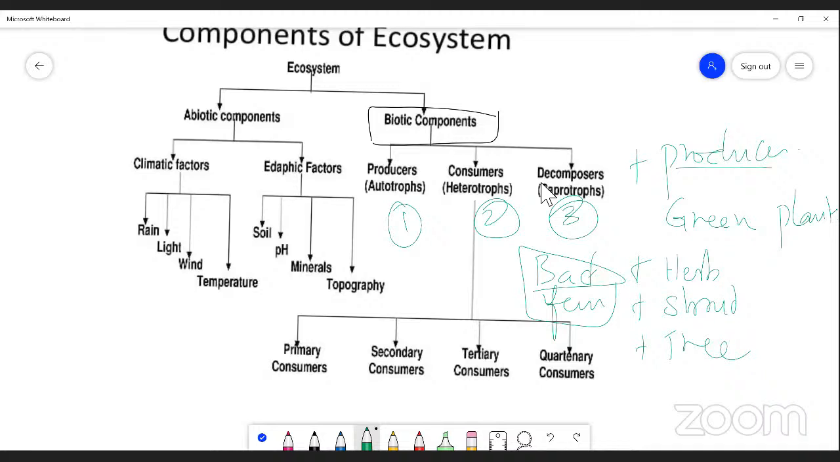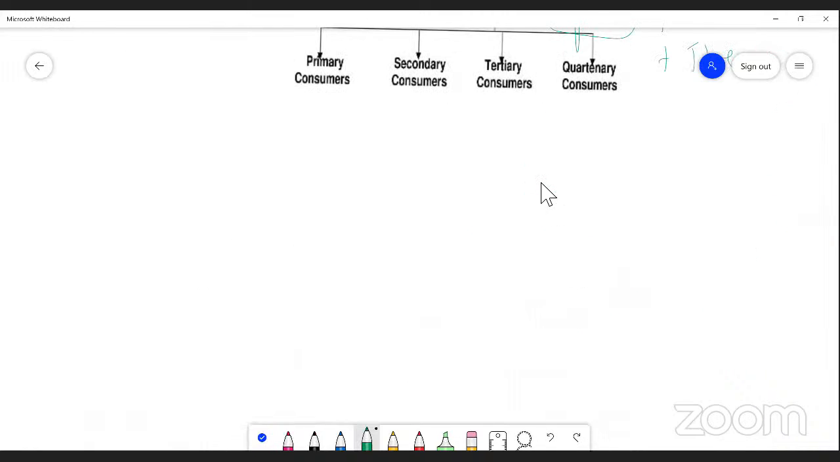Right. On the other hand, we have to discuss the abiotic component. Actually, abiotic components are nothing but simply the non-living factors. It is made up of climatic factors, edaphic factors, topographic factors. So there are some factors present in the atmosphere. I'm talking about abiotic factors.